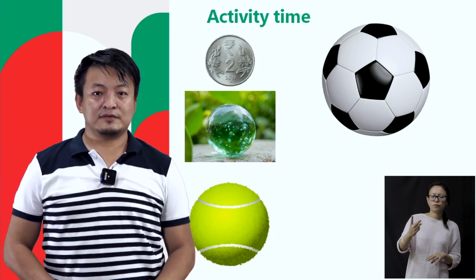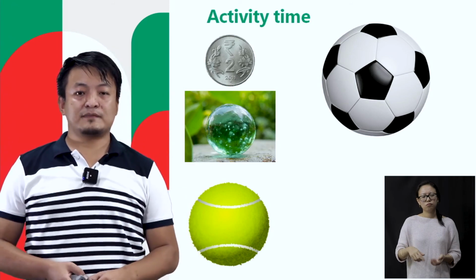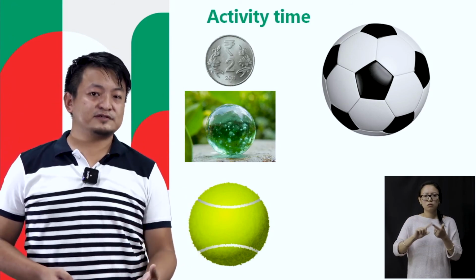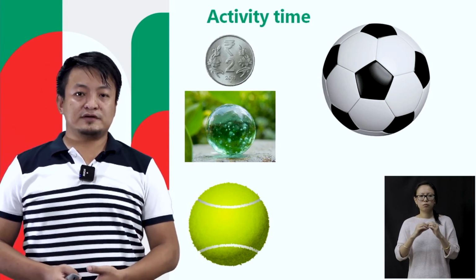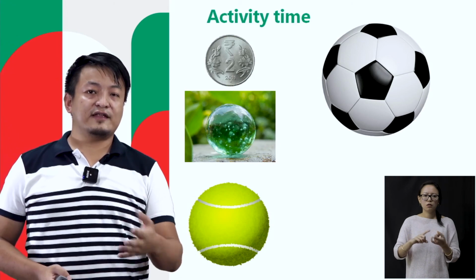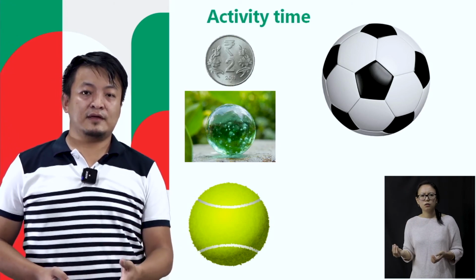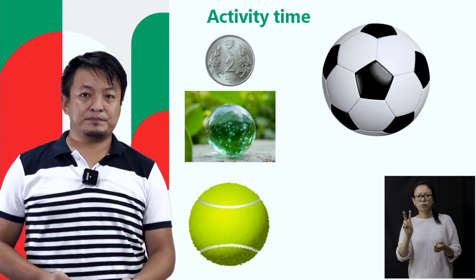So students, that comes to the end of this chapter. We have learned about heavenly bodies and different types of heavenly bodies. We have also learned about day and night and what causes day and night. And we have also learned about revolution and rotation of the Earth.